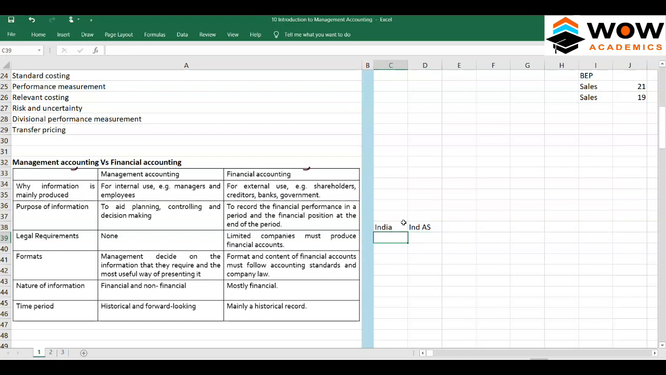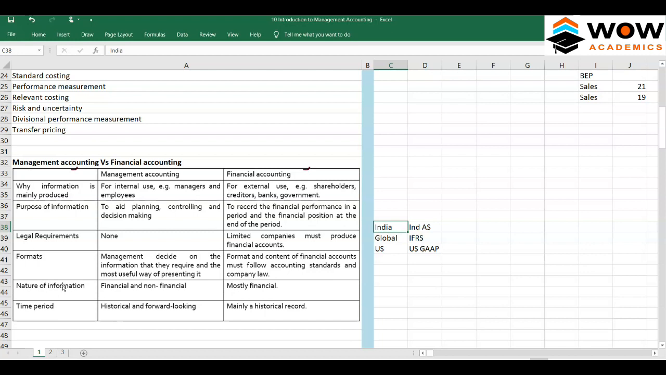Globally you have IFRS, and in the US you have US GAAP. Each country might have its own accounting standards, and companies have to prepare their financial accounts only on those terms.